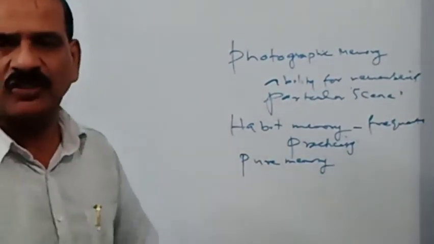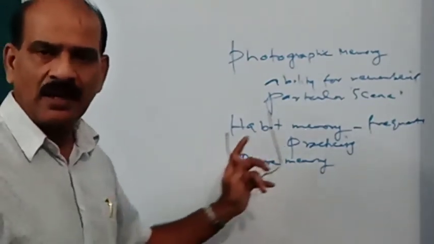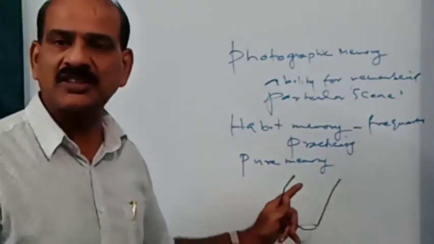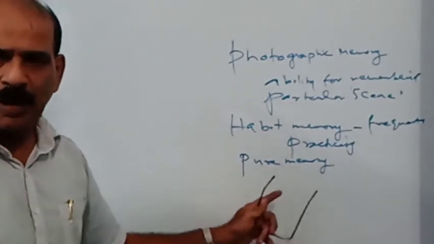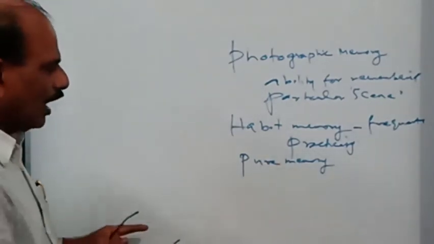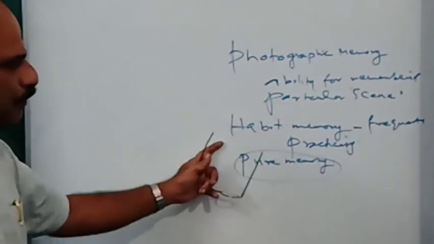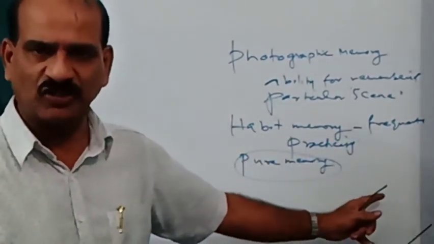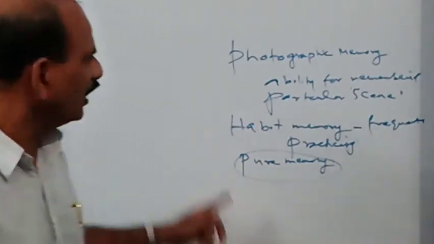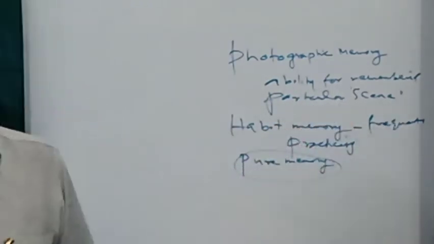Pure memory stands for the ability for remembering certain information based on an association strategy. If you are remembering a particular item by means of an association strategy, that ability stands for pure memory. Habit memory is by means of frequent practicing, and pure memory by means of association. Photographic memory stands for the ability for remembering a particular scene.